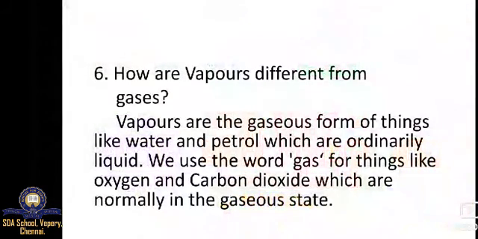Next, how are vapors different from gases? For some things we say vapors, and for some things we say gases. How do they differ? Vapors are the gaseous form of things like water and petrol, which are ordinarily liquid.